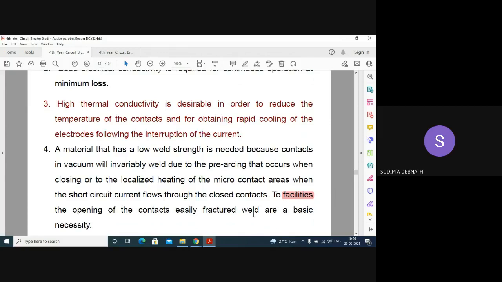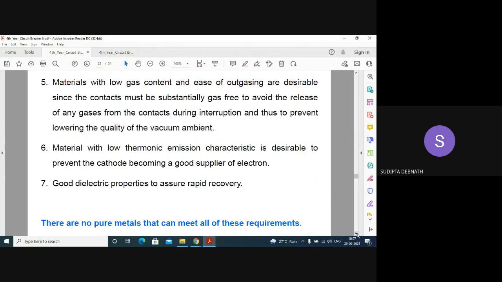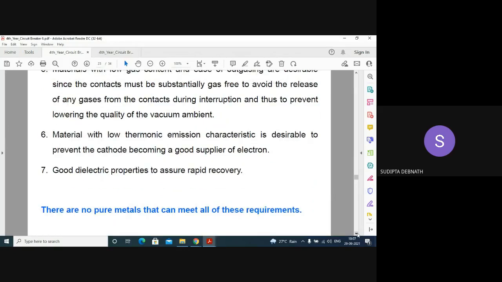So a material having low weld strength is needed, so that the contacts in vacuum, which will invariably weld together, can be easily fractured. Now, what are the materials used?